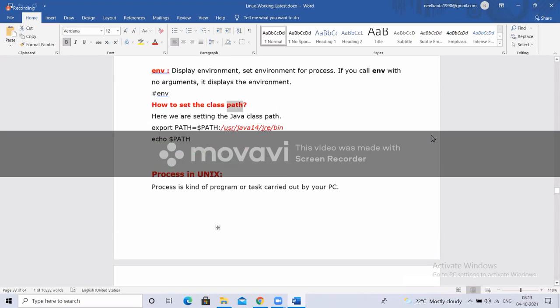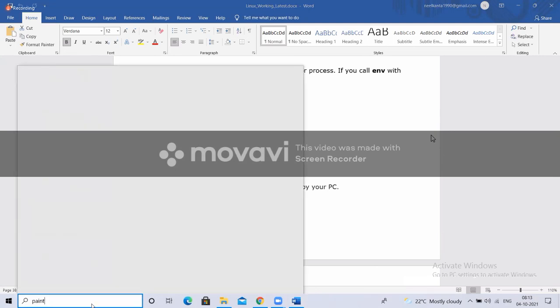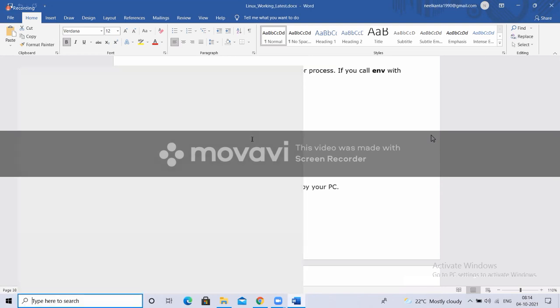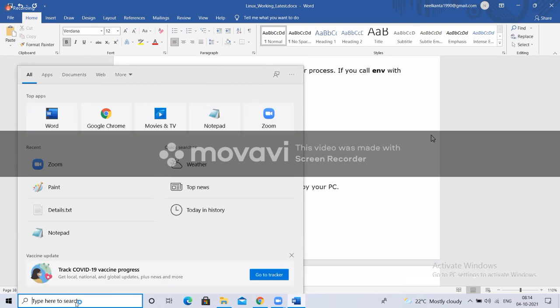I have a Linux machine, a Red Hat instance or Amazon Linux or Ubuntu, whatever it is. I have one instance, one Linux machine, like your computer. Now, I logged in as a user called A. If I log in as user A, let me open it on this machine.